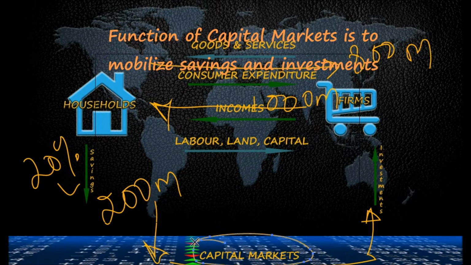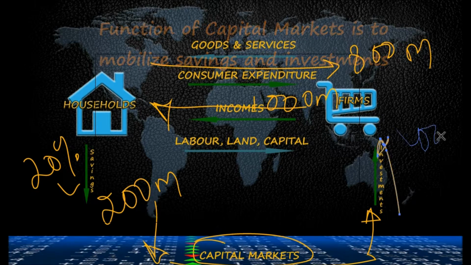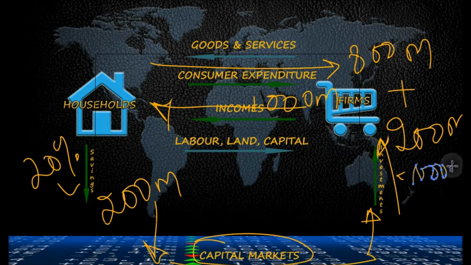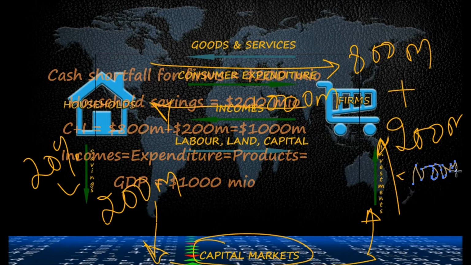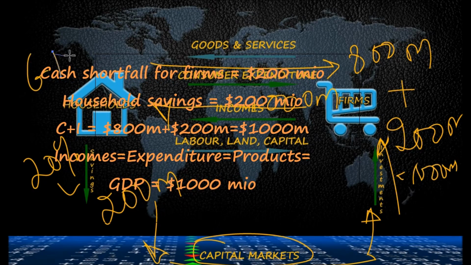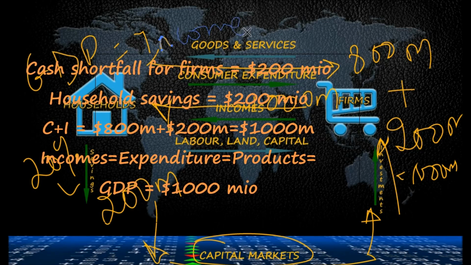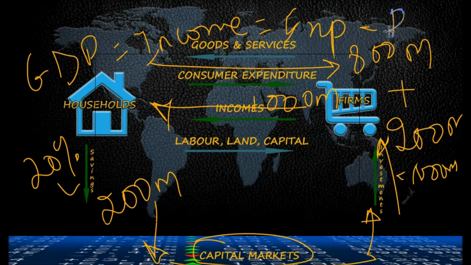It is the capital markets that link savings and investments. So in this slightly more realistic scenario with the addition of savings and investments, we see that firms need to borrow for investments to fund the cash shortfall and receive consumer expenditure from households. Firms pay out incomes, so now households receive incomes and pay out consumer expenditure plus savings.